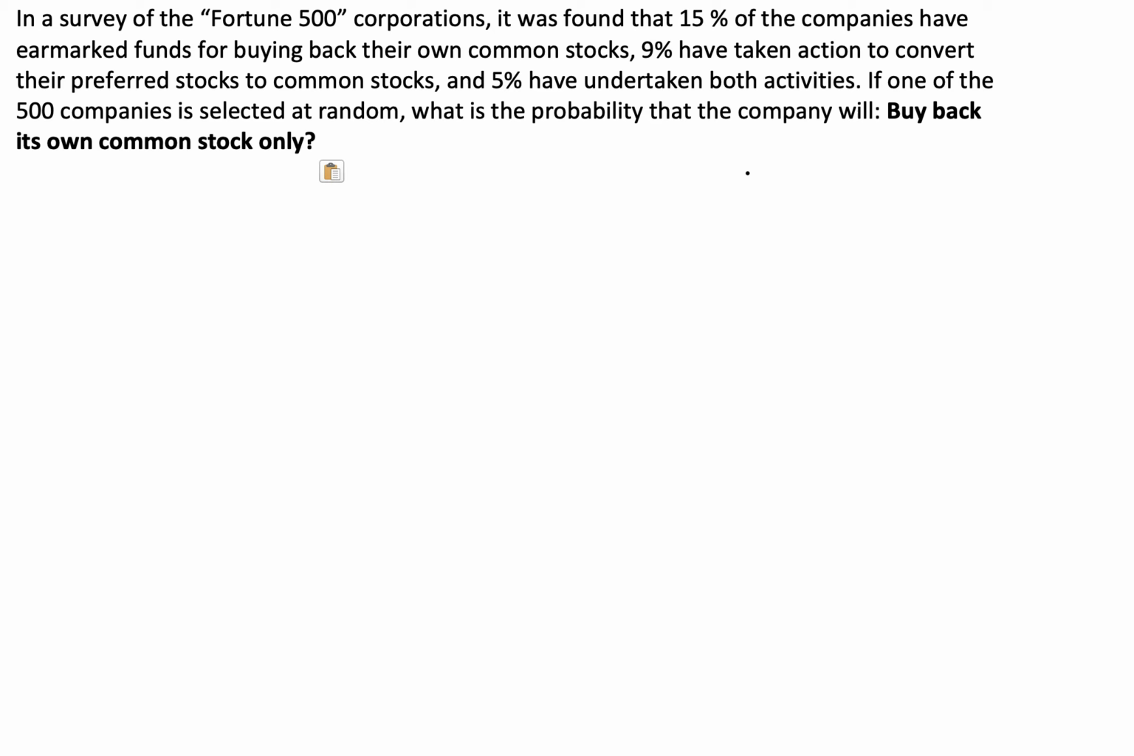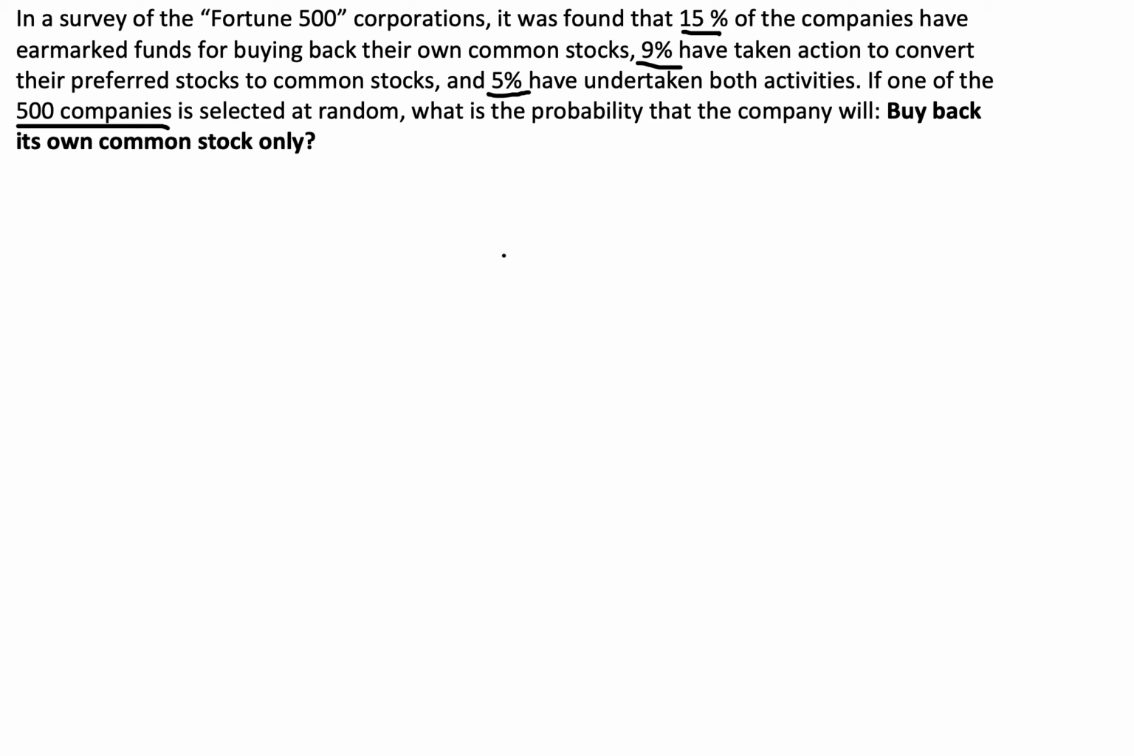Here's another question in probabilities we will answer in this video. In a survey of Fortune 500 corporations, it was found that 15% of the companies have embarked or earmarked funds for buying back their own stocks. 9% have taken action to convert their preferred stocks to common stocks, and 5% have undertaken both activities. One of the 500 companies is selected at random. What is the probability that the company will buy back its own stock only?